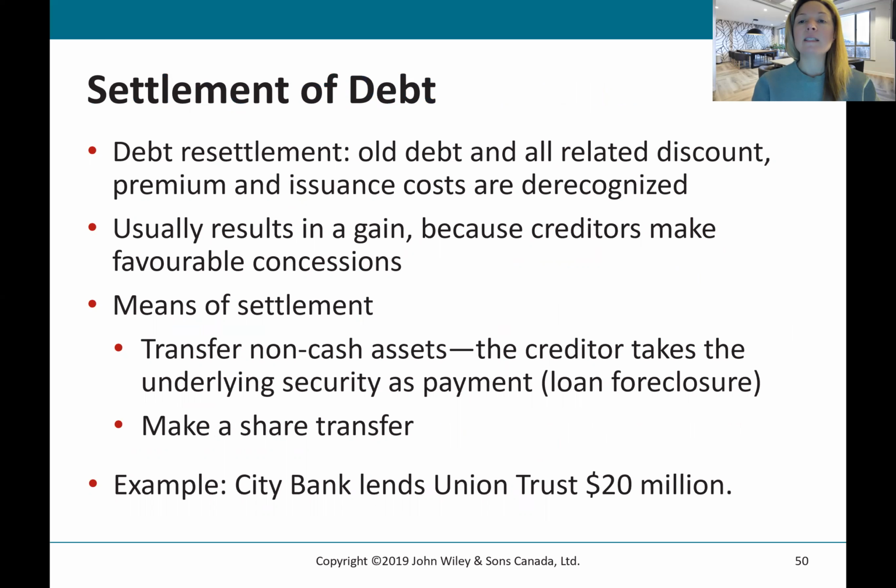Settlement of debt is where old debt and all related discounts are derecognized, and there's usually a gain if the creditor is making a favorable concession. Like if they're saying, listen, we'll give you an extra 5 years to repay the debt. We know you can't repay it right now. That would be a favorable concession. So normally there would be some sort of a gain recognized by the company in that situation. And the means of settlement, sometimes you can transfer non-cash assets or make a share transfer.